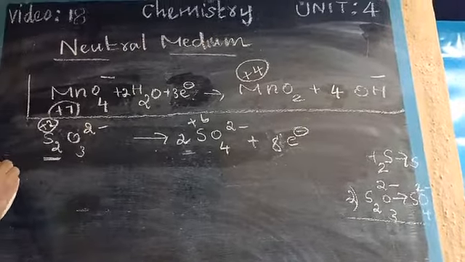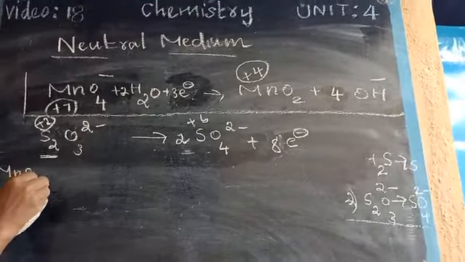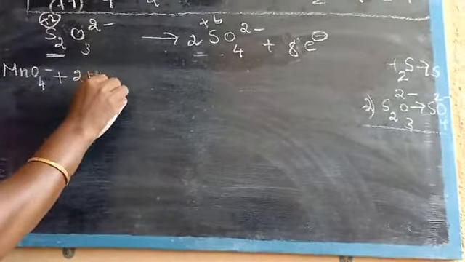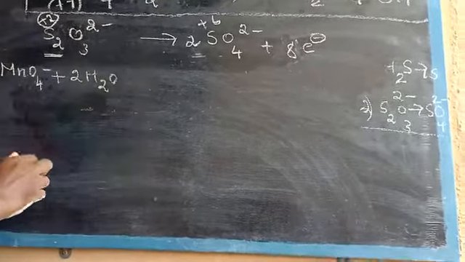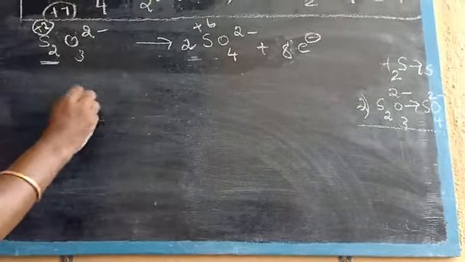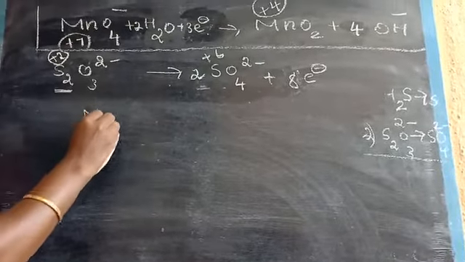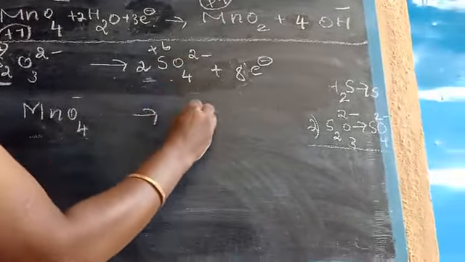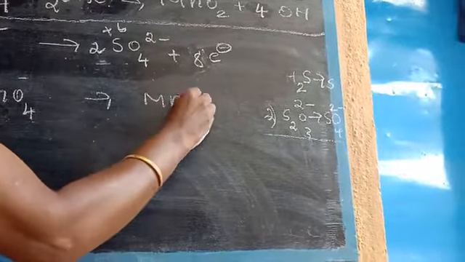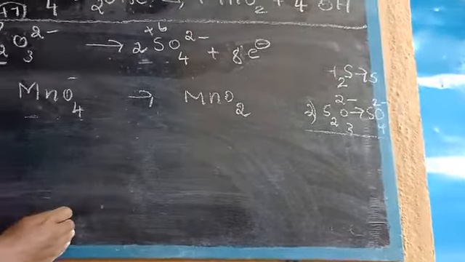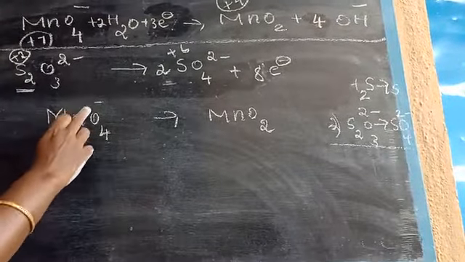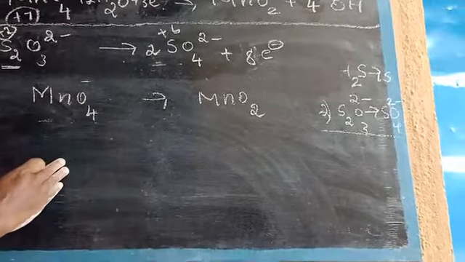So what is the parent reaction? MnO4 minus plus 2H2O. Okay, here write only this alone, that is MnO4 minus gives MnO2. Okay, at the end we balance it. So writing this alone is enough here. So MnO4 minus gives MnO2.